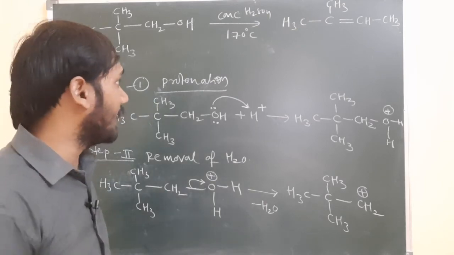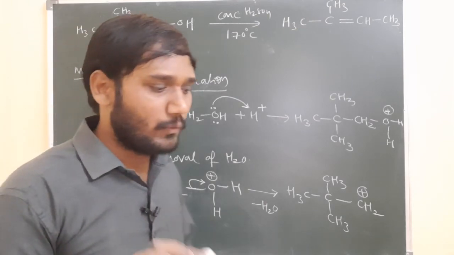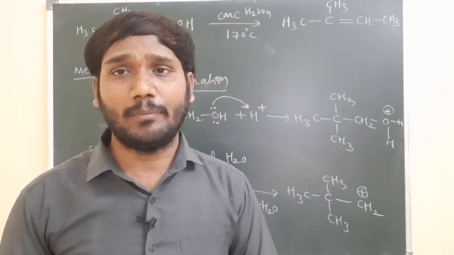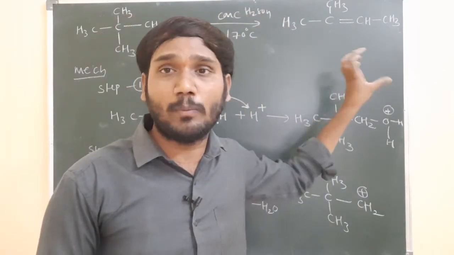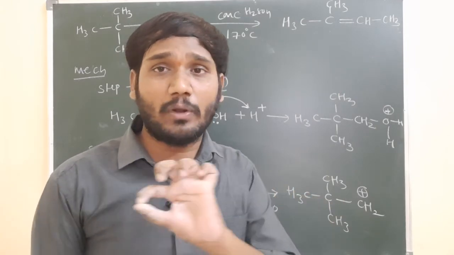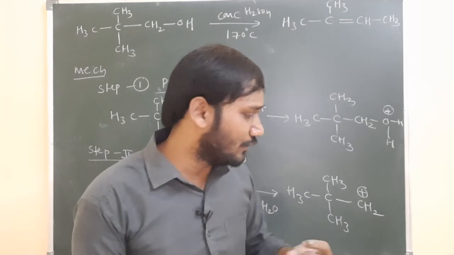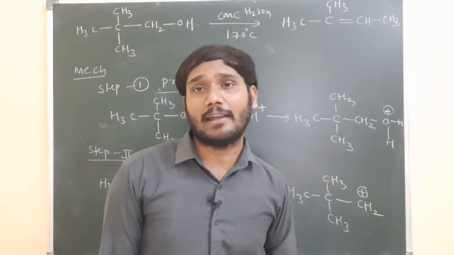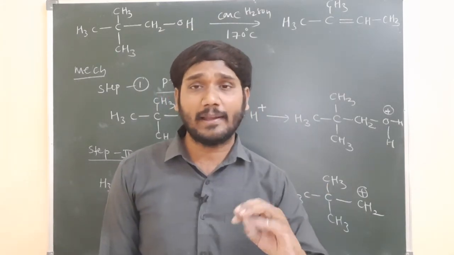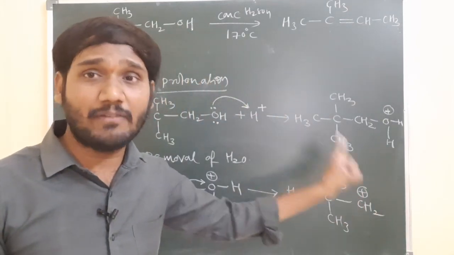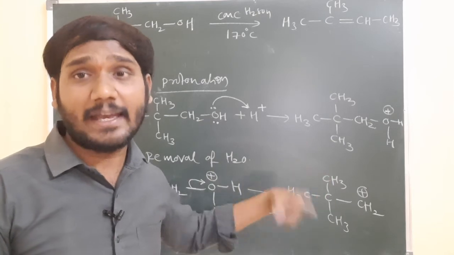At the same time, rearrangement also takes place. We discussed that when you react with alcoholic potassium hydroxide, that is the E2 mechanism. In the E2 mechanism, carbocation is not possible, so there is no rearrangement. If carbocation formation is possible, rearrangement takes place. If carbocation is not forming, no rearrangement takes place. So here carbocation is forming, that means it is an E1 mechanism. At the same time, rearrangement is possible.